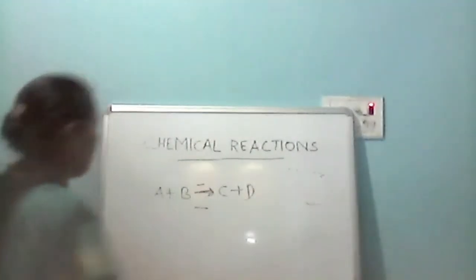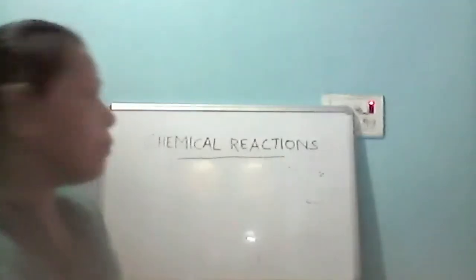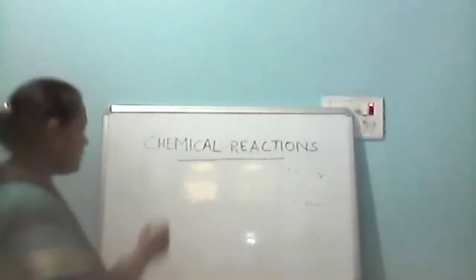Now next one is types of chemical reaction. Yesterday we discussed the different types of chemical reaction. Now combination reaction, as you people know. See, in combination reaction, in the reactant side, two or more reactants assemble together to form a product. If two or more reactants combine together to form a product, we call it a combination reaction. See, combination reaction I am writing here.